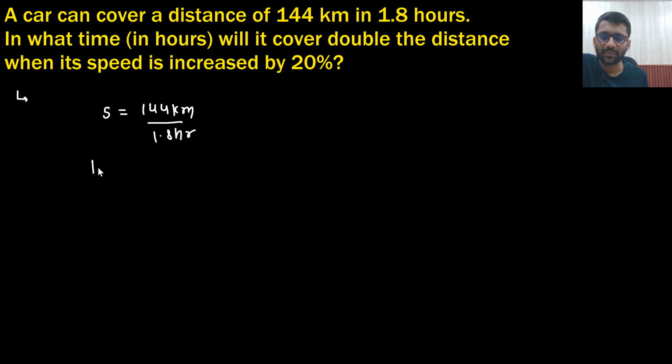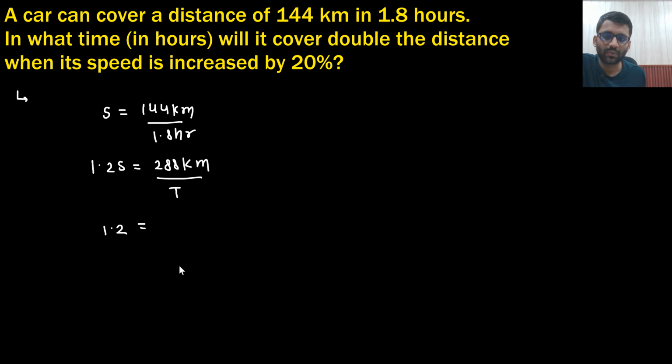Now what is the speed? Speed is increased by 20%, so it has become 1.2 s, right? And it has to cover double the distance, 288 kilometer, divided by the time you need to find. That's it. This is the equation. You can divide both of the equations.